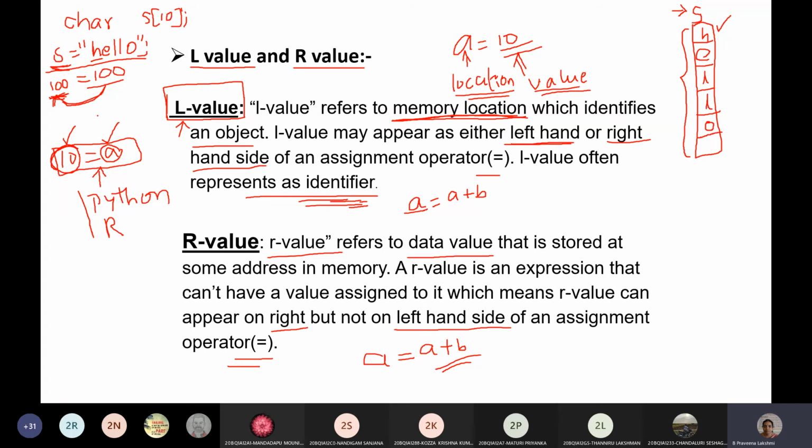Okay, so that it gives an L value required error. That is only in the case of strings or arrays.